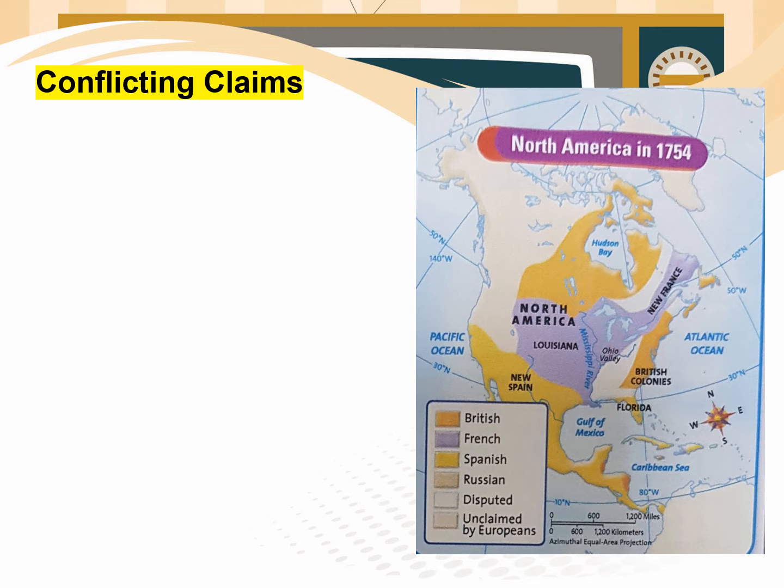Look at the map here, grade 5. Spain claimed mostly the southwestern lands and Florida. Then France claimed lands to the north and in the middle of what is now the United States. And then most of the land that Britain claimed was along the Atlantic coast.